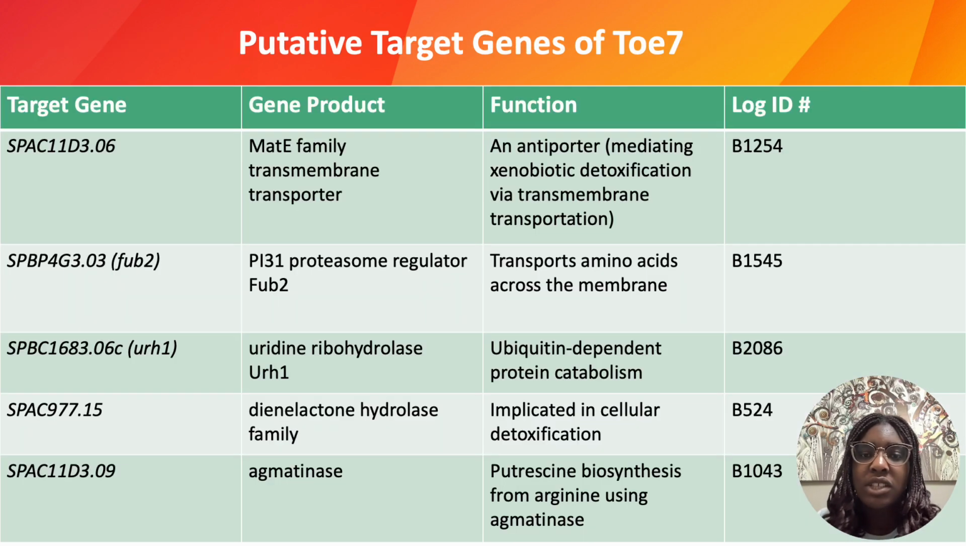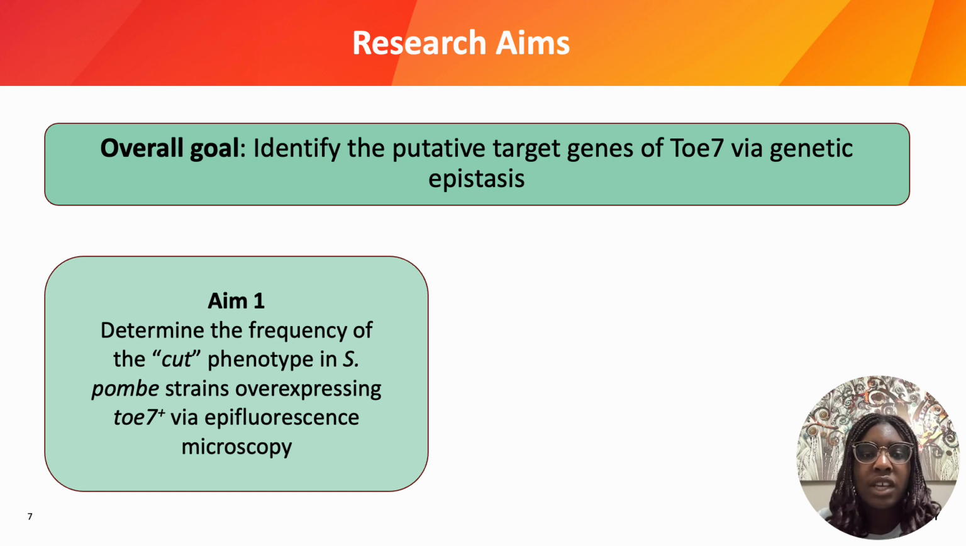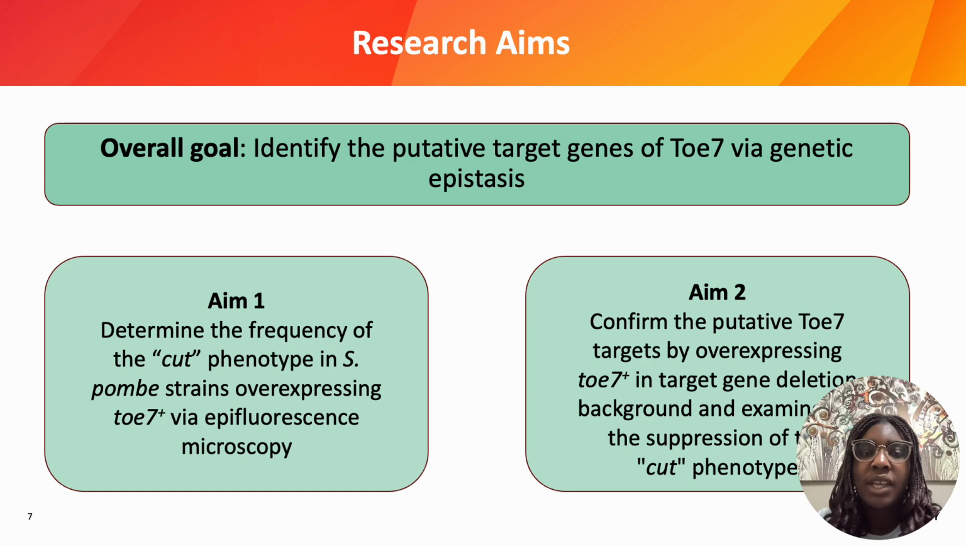In my study, I looked at 5 putative target genes of TOE7 as seen here. I had 2 aims. First, measure how often the cut phenotype occurs when TOE7 is overexpressed, and second, test whether deleting these target genes could suppress the defective phenotype.